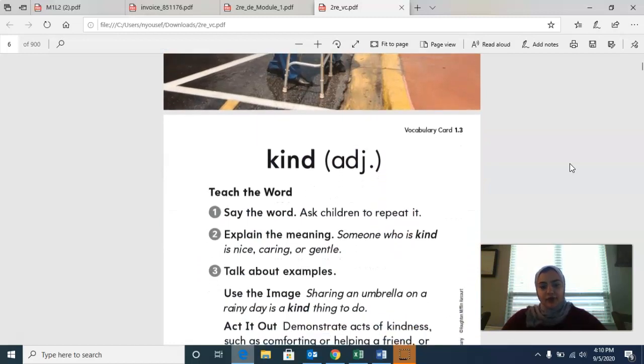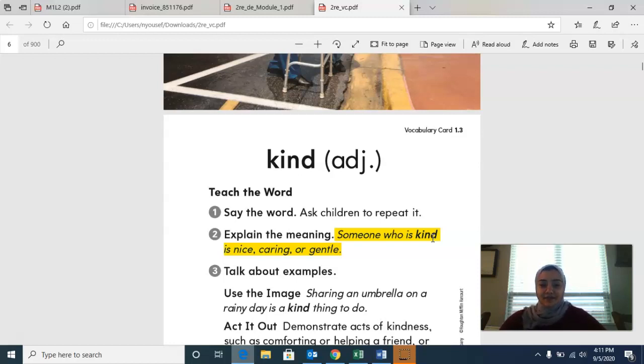Someone who is kind is nice, caring, or gentle. And that's like all of you. All of you guys are very nice and caring, and you can be so gentle and sweet. You're so kind, right? The reason it says ADJ next to that is that it means adjective. An adjective is a word that describes a noun. But wait, what's a noun? A person, place, or thing.